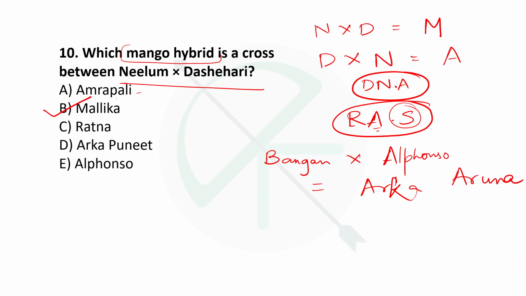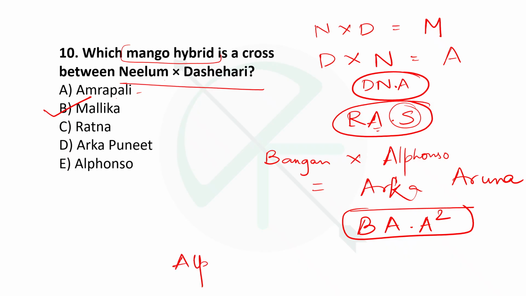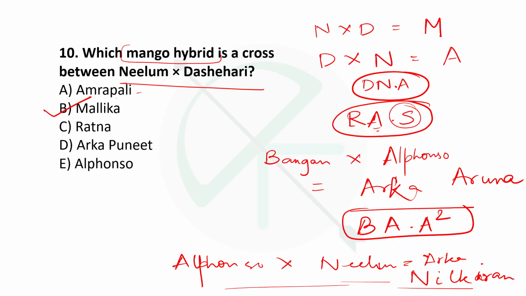So you can remember it as BA square. Then Alfonso and Neelam, they give Arka Neelkiran. Not Neel Karan, it's Neel Kiran. So these are some of the crosses that you can remember.